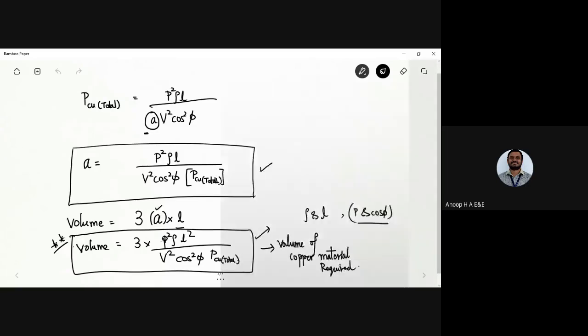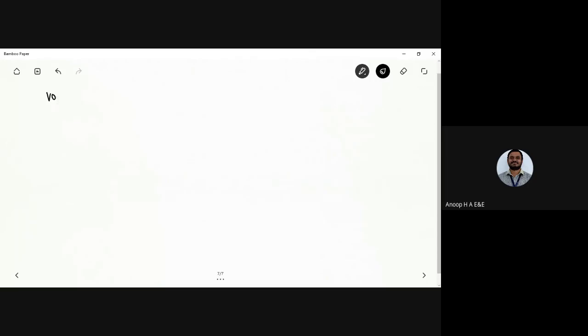So I can write the volume of the copper material required as the weight of the conductor. The volume of the copper material required is generally considered to be the weight of the copper conductors, or the copper conductor material.